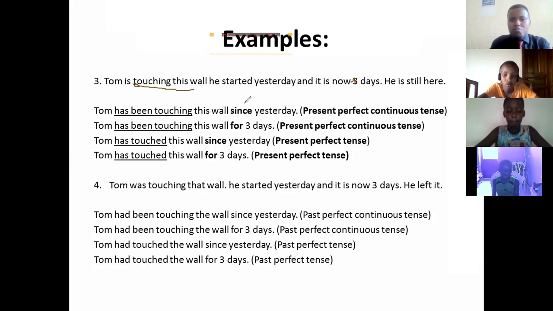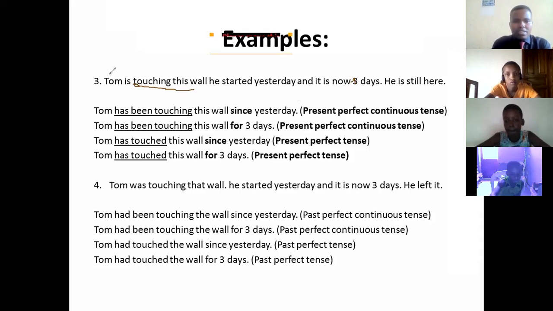You know we use since when you want to show the starting point of the action, and when you're using since, we always use perfect tenses. That's why we find the tense which corresponds with this sentence, present perfect continuous tense.